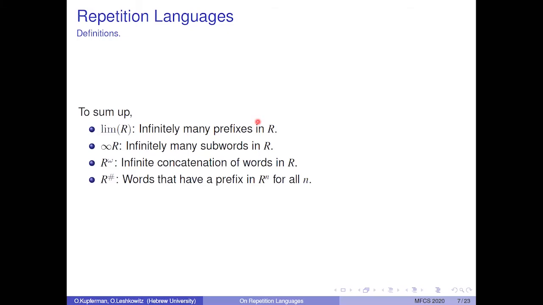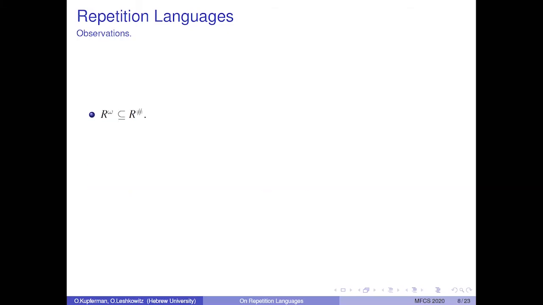To sum up, we define 4 different repetition languages. The limit of R is infinitely many prefixes in R. Infinitely many R is infinitely many subwords in R. R omega is infinite concatenation of words in R. And R sharp are words that have a prefix in R^n for all n.